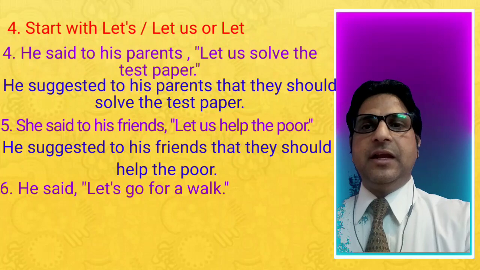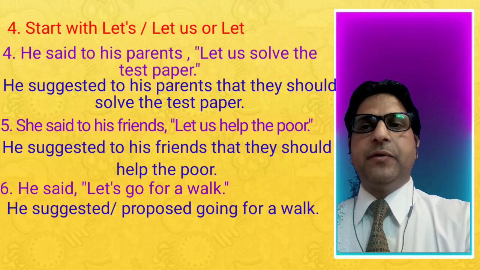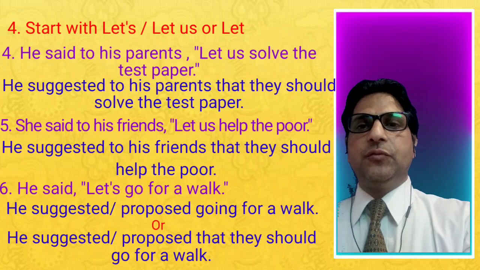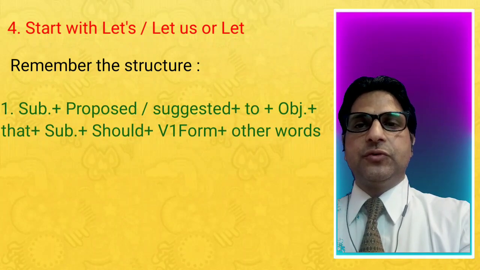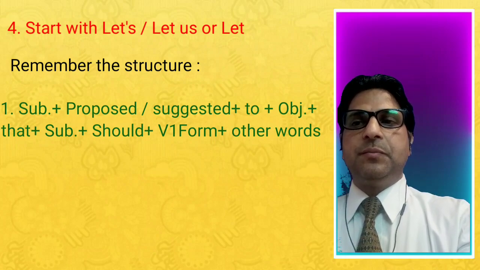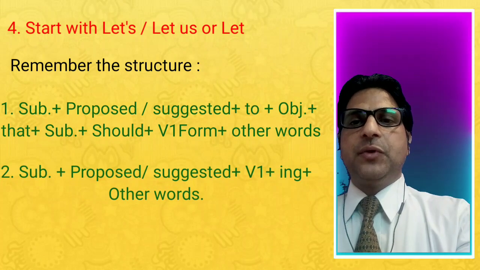He said, let's go for a walk. He suggested or proposed going for a walk. Second method, he suggested or proposed that they should go for a walk. Remember the structure: subject plus proposed or suggested plus to plus object plus that plus subject plus should plus first form plus other words. In the other way: subject plus proposed or suggested plus first form plus ing plus other words.